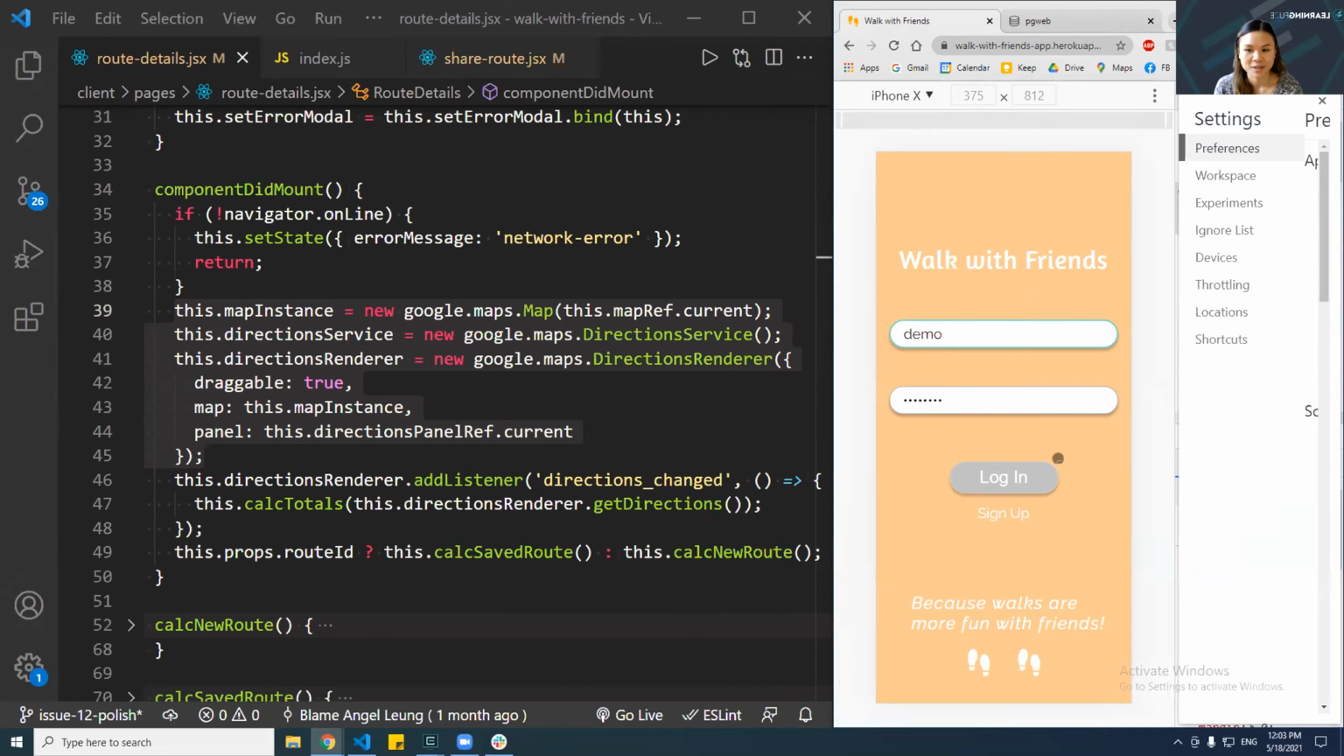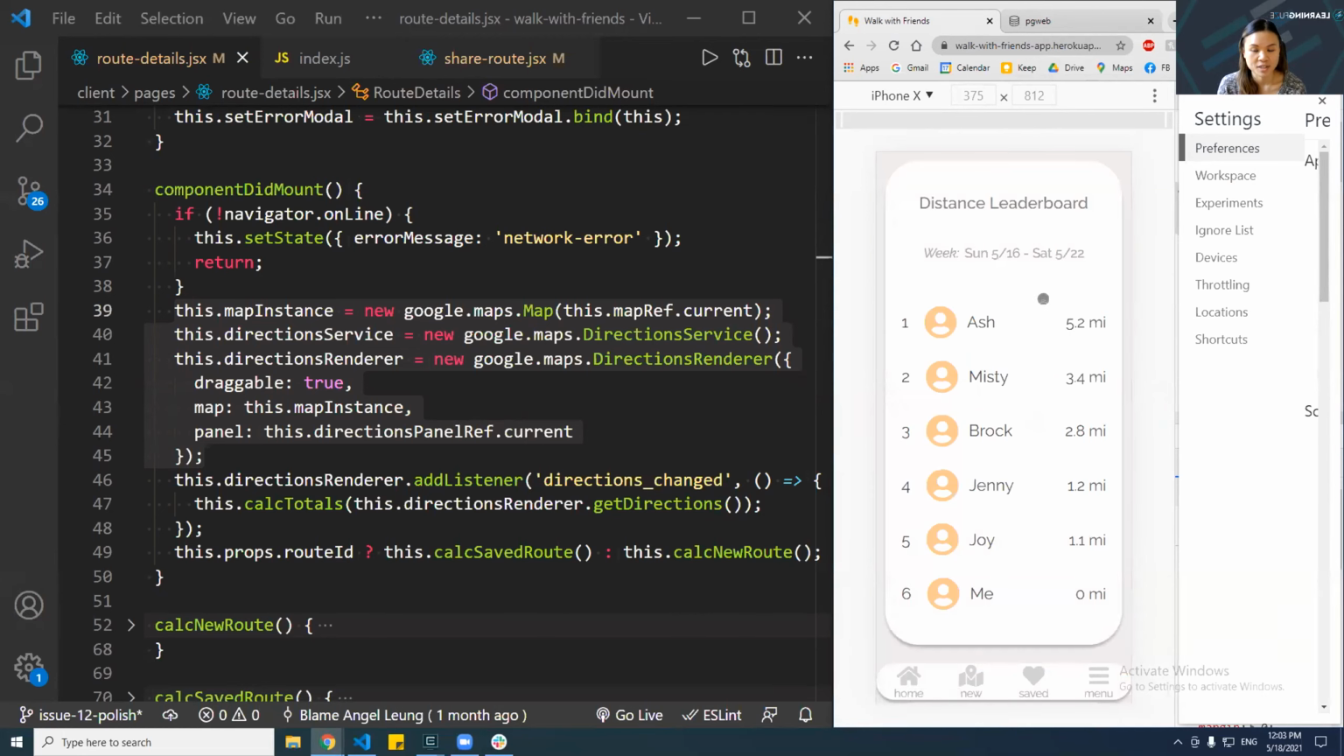So here's my login page. We can either sign up or log in here. I'm going to log in as demo user. So I have 6 pages on my app. The first one is the home page, which is our distance leaderboard. This is for the current week. Here are all of my friends ranked in the order of the distance that they walked for the current week.